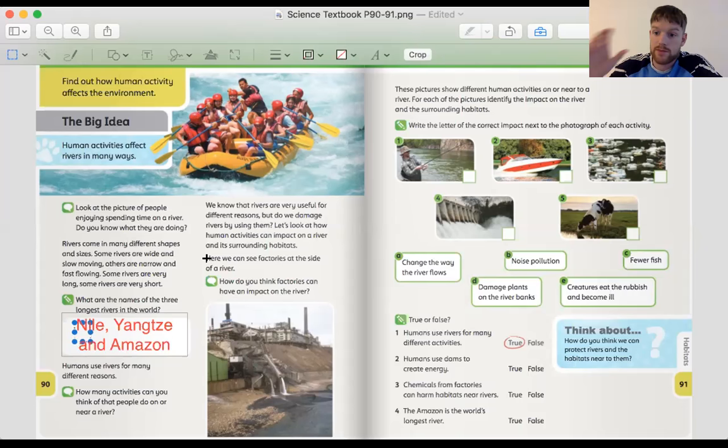So sometimes they dump their household waste in rivers, they bathe or they wash clothes and do things like that, which is harmful to the water, isn't that right? And we said, don't put any of your domestic rubbish into water, and try not to bathe or wash your clothes or do any of that kind of stuff in the waters as well. What about factories then? So here's a picture of a factory on the side of a river. And we have a question here. How do you think factories can have an impact on the river? So what do you see in the picture here?